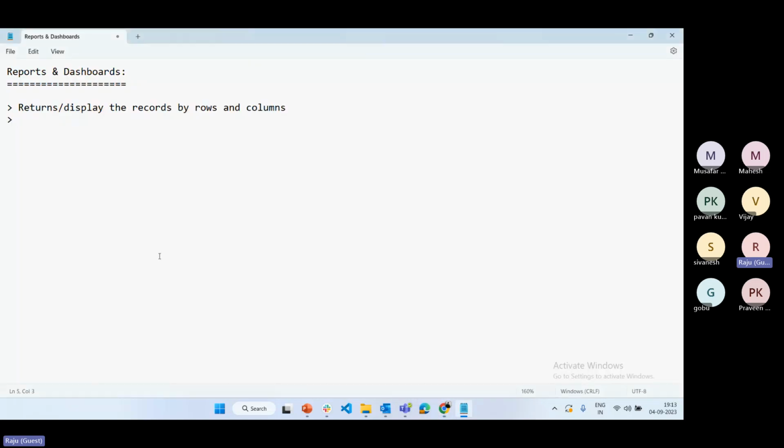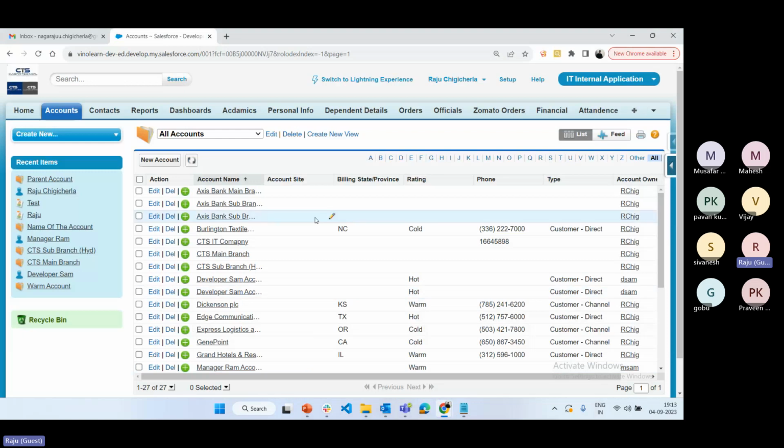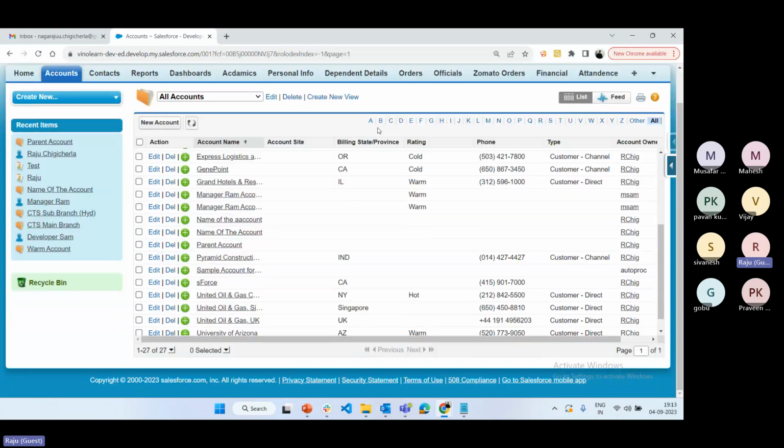Okay, so we can display it using rows and columns. Even the list view can display using rows and columns. But why go for the report again? In the list view, we can display up to 200 records only. This is one limitation we have. And if you want to display more than 200 records, it is not possible.